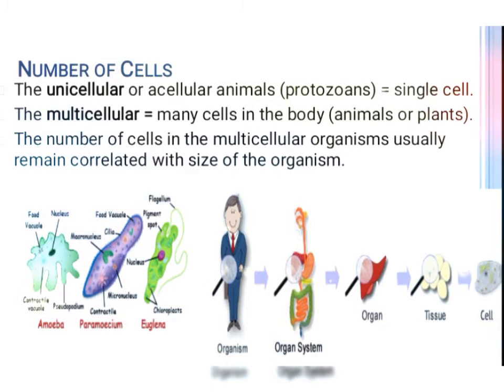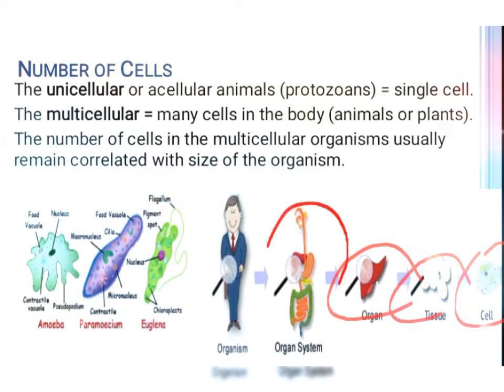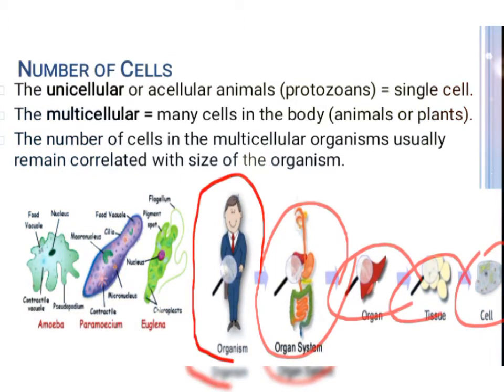Next is number of cells. The unicellular or acellular animals like protozoans consist of single cells, and most of the animal cells and plants have many cells in the body that are known as multicellular animals or plants. And the number of cells in the multicellular organisms usually remains correlated with the size of the organism. The smaller the size of the organism, the fewer cells they have in comparison to the large size organism. And first cells will form the tissues, will form the organ, and then organ system, and then the complete organism.